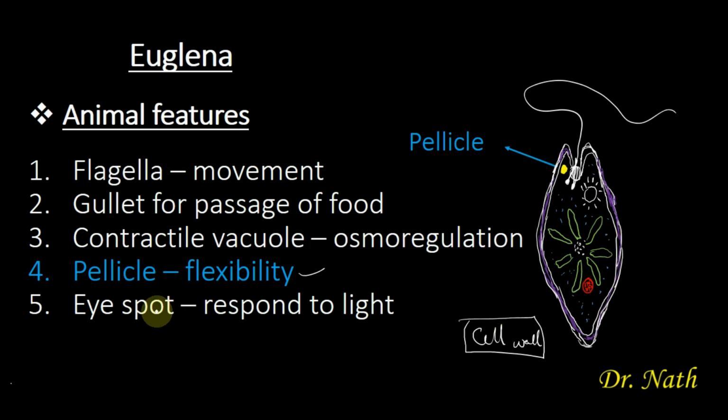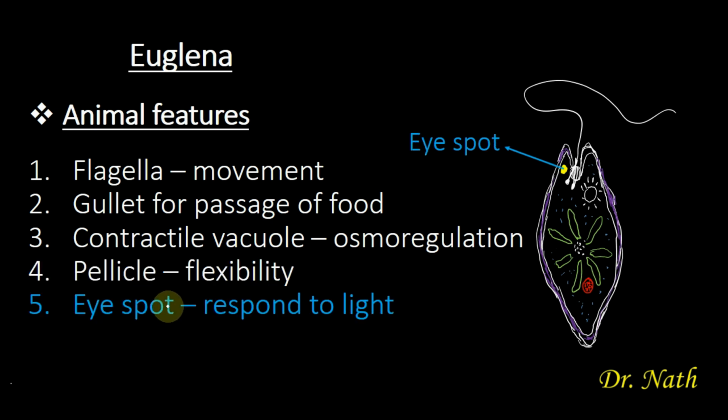Then the other feature that makes Euglena an animal is the presence of the eye spot, and this is the eye spot, this yellow structure here. And the main function of the eye spot is that it responds to light. So whenever there is sunlight, the eye spot will respond to it. So these are the features that make Euglena an animal.